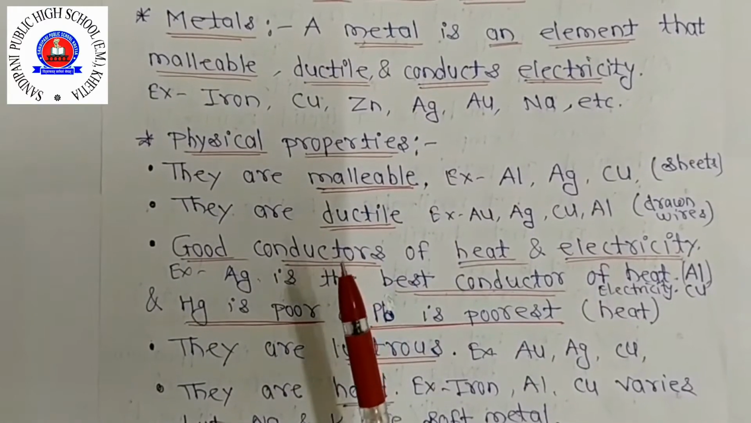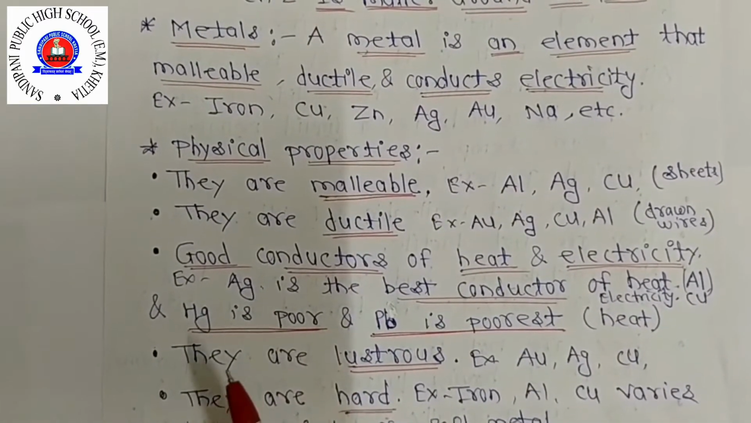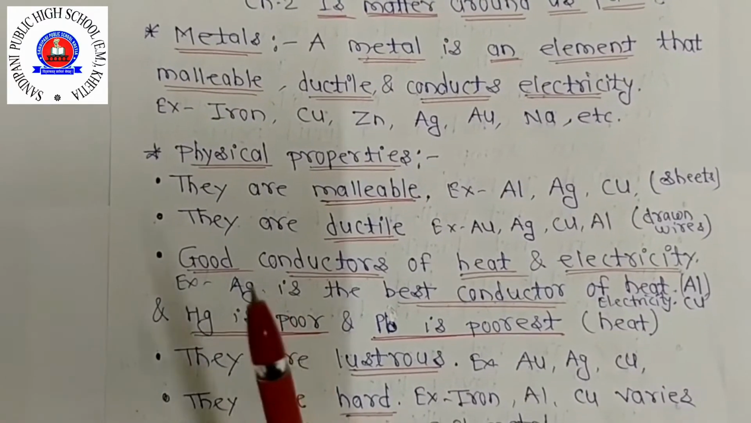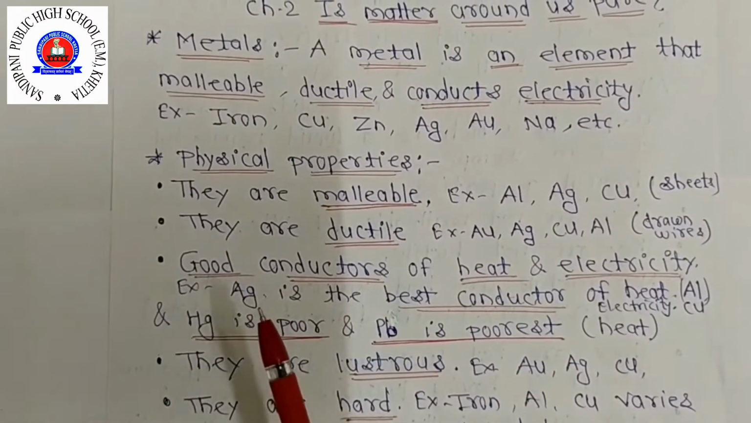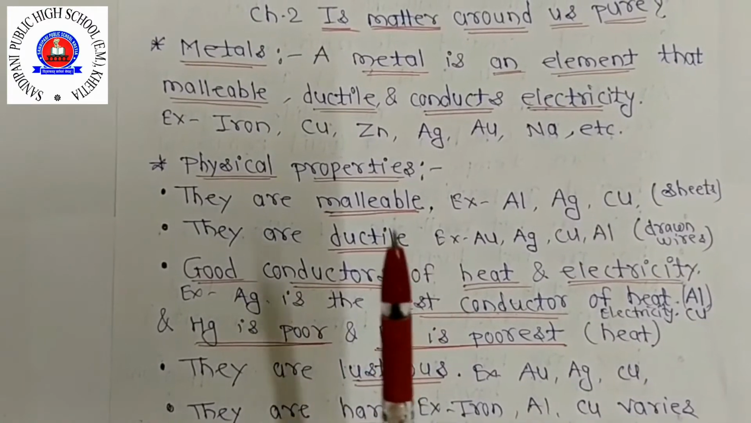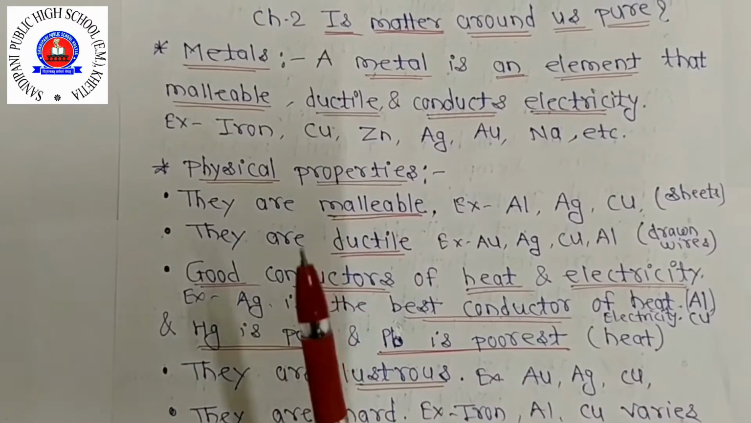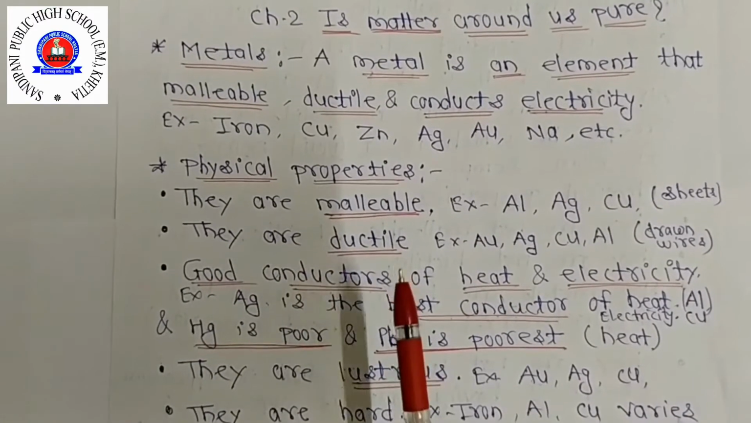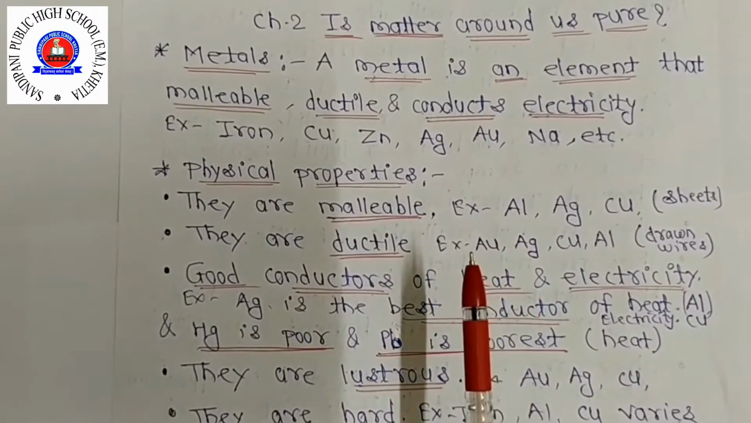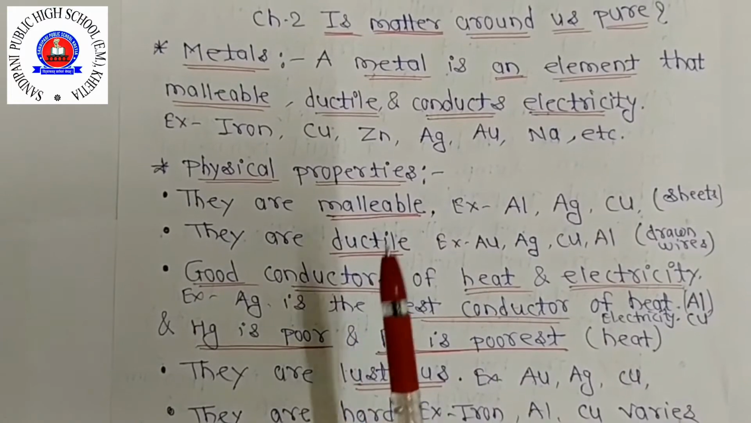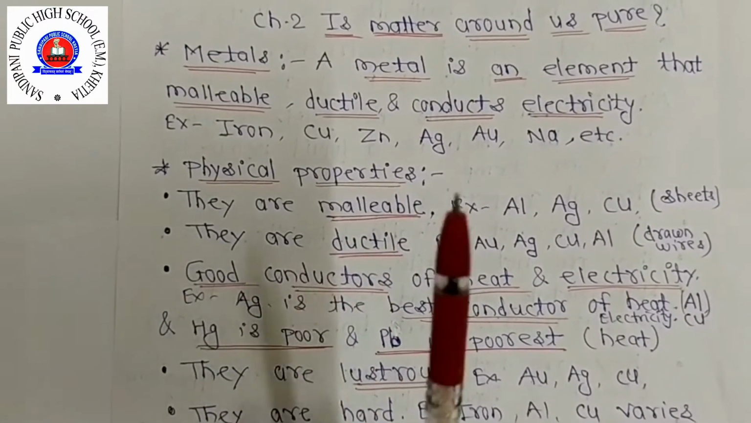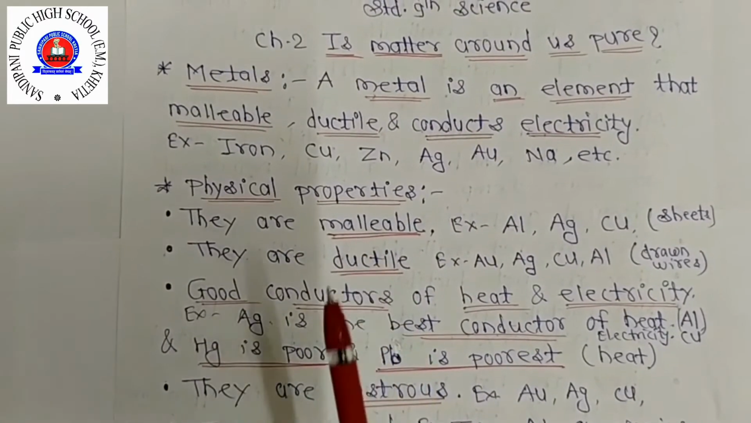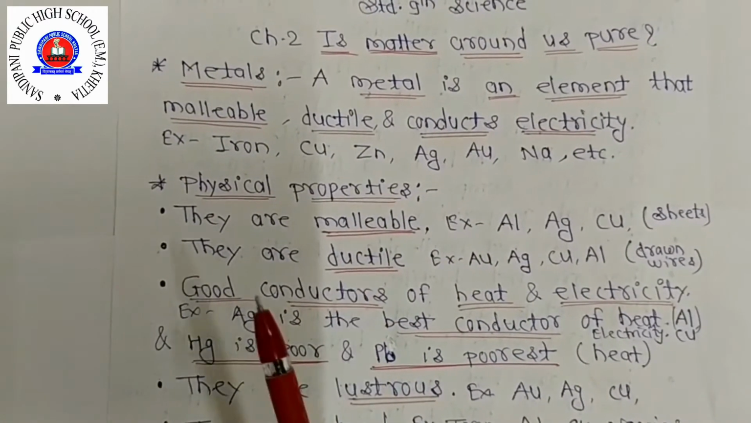Silver metal is the best conductor of heat and electricity, and copper and aluminium are also very good conductors and are used in cooking utensils and water boilers etc. Copper and aluminium are used in cooking utensils, in pots, and water boilers are usually made of copper and aluminium.